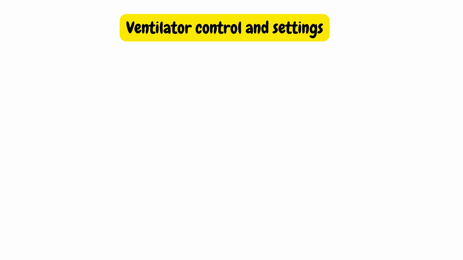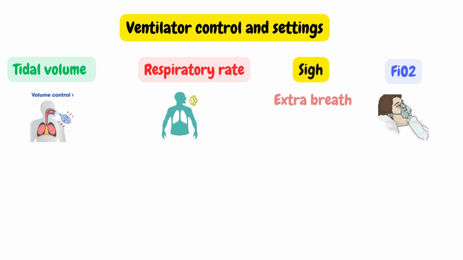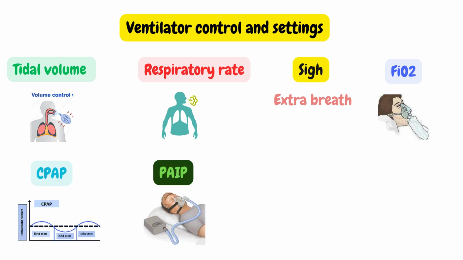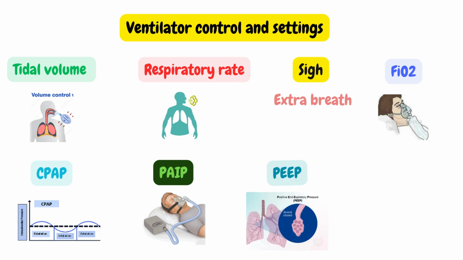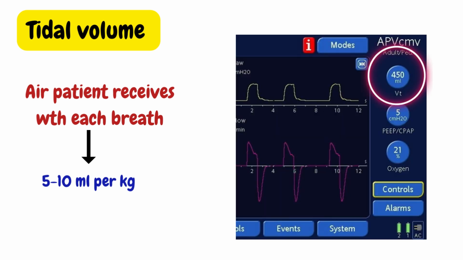Before knowing the modes of ventilator, let us know about ventilator controls and settings, which are tidal volume, respiratory rate, sigh, FiO2 (fraction of inspired oxygen), CPAP (continuous positive airway pressure), PAP (peak airway inspiratory pressure), PEEP (positive end expiratory pressure), and pressure support. First is tidal volume. Tidal volume is the volume of air that the patient receives with each breath. In the ventilator, we have to set tidal volume according to the weight of the patient, which is 5 to 10 milliliters per kg. As in this image, the set tidal volume is 450 milliliters.